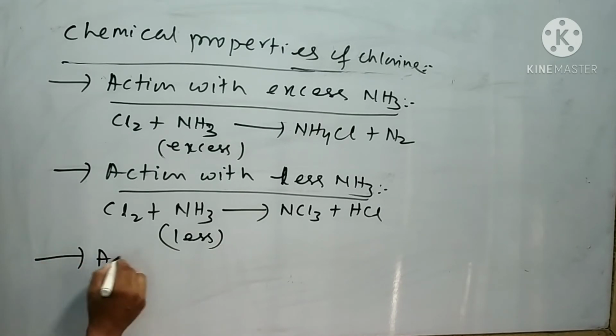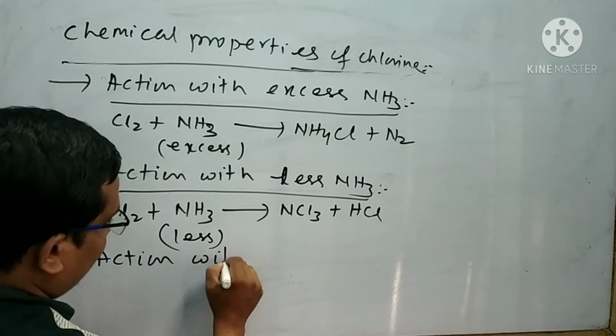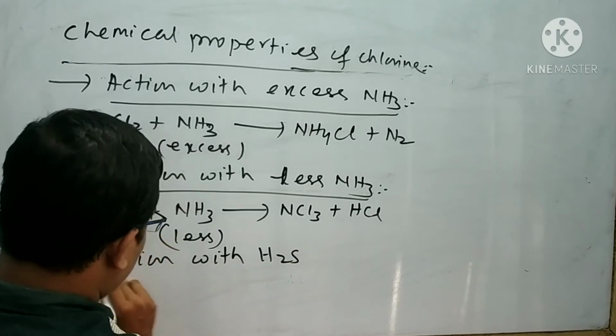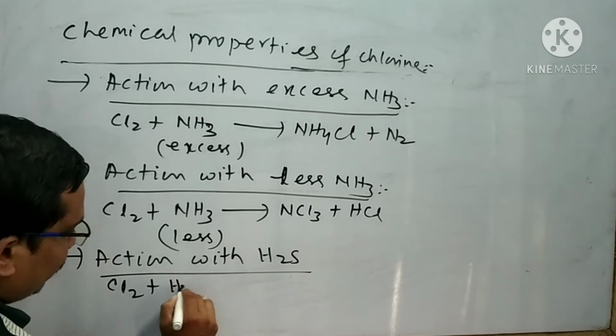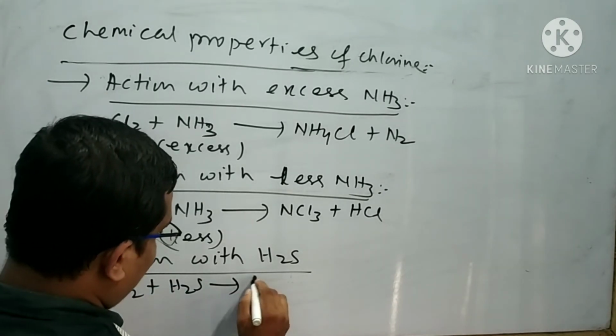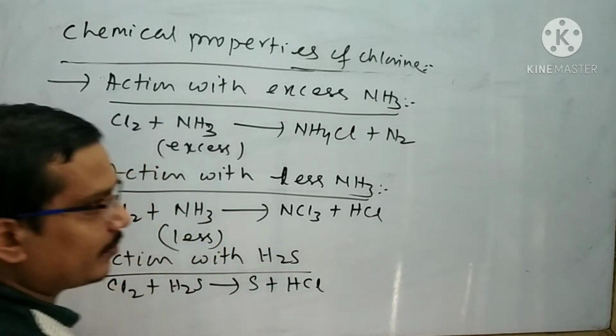Next reaction is action with the H2S. When chlorine is subjected to reaction with H2S, then hydrogen chloride and sulfur is formed. I can write the reaction like this: Cl2 plus H2S gives S plus HCl.